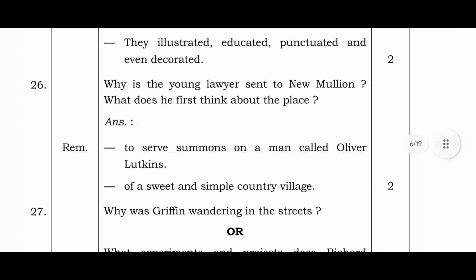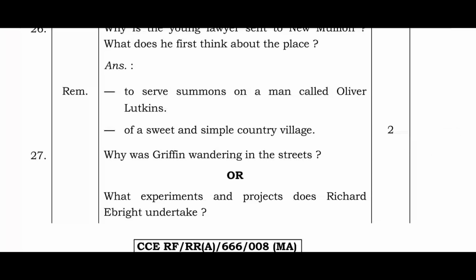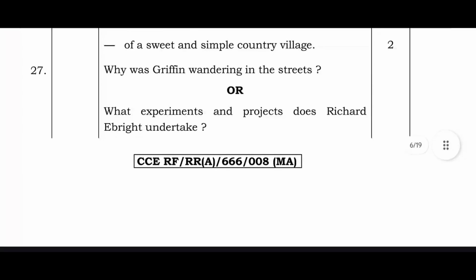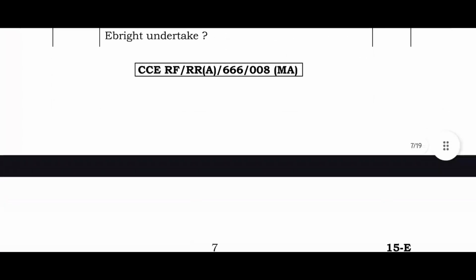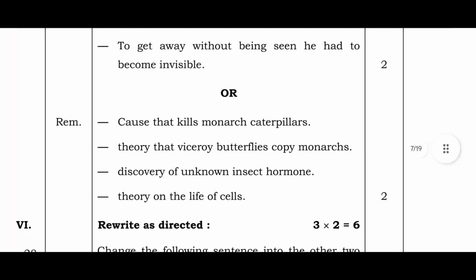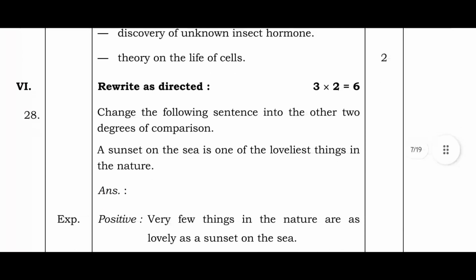Why is the young lawyer sent to New Millford? What does he first think about the place? To serve summons on a man called Oliver Lutkins of a sweet and simple country village. Why was Griffin wandering in the streets? Or what experiments and projects does Richard Albright undertake? Griffin was a lawless person. His landlord disliked him. In revenge, Griffin set fire to the house. To get away without being seen, he had to become invisible. Richard Albright's work includes the cause that kills monarch caterpillars, the theory that viceroy butterflies copy monarchs, the discovery of an unknown insect hormone, and a theory on the life of cells. Rewrite as directed.